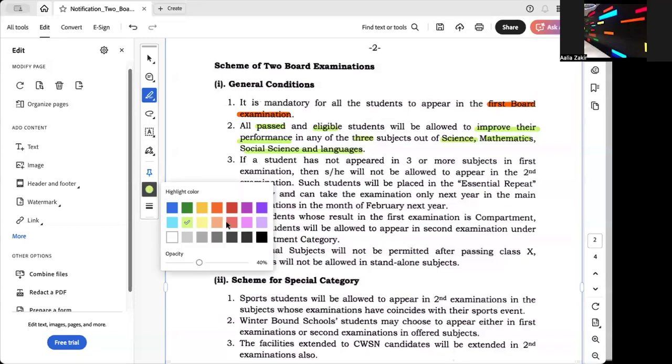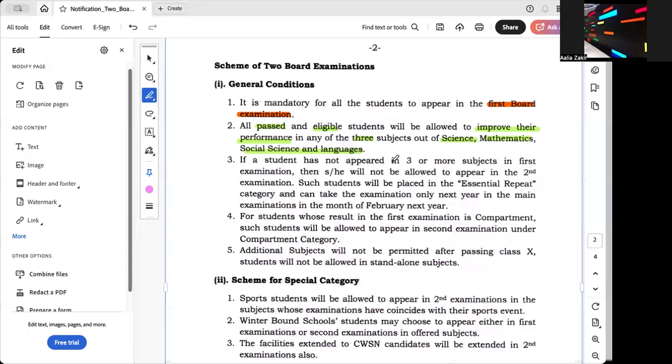The next point that we have is that if the student has not appeared in 3 or more subjects in the first round, they will not be allowed to appear in the second examination. And such students will be placed in the essential repeat category, and they can take the examination only next year. That will be in February 2027.